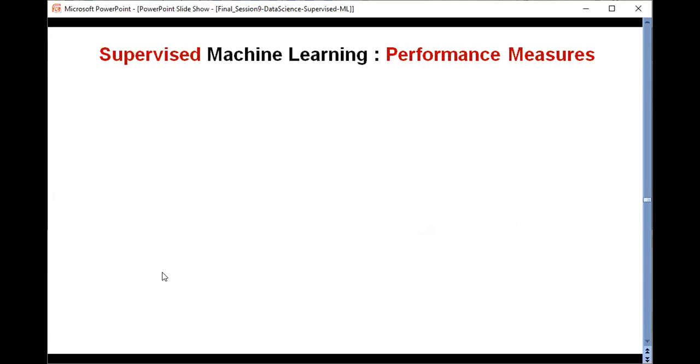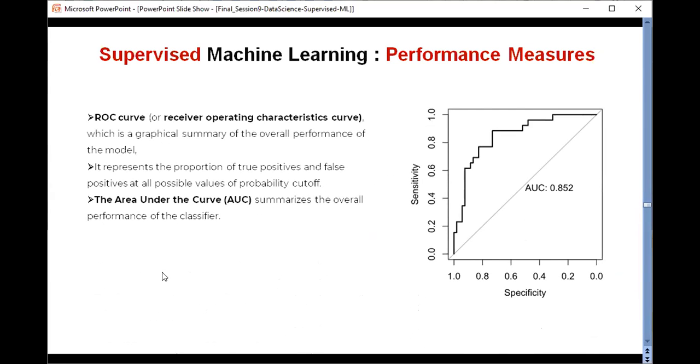Another important performance measure is the ROC curve. The ROC curve is also known as the receiver operating characteristics curve. Now let's understand what this ROC curve is. It is a kind of graphical summary of the overall performance of your model. It represents the proportion of true positives and false positives at all the possible values of the probability cutoff. These are known as threshold values.